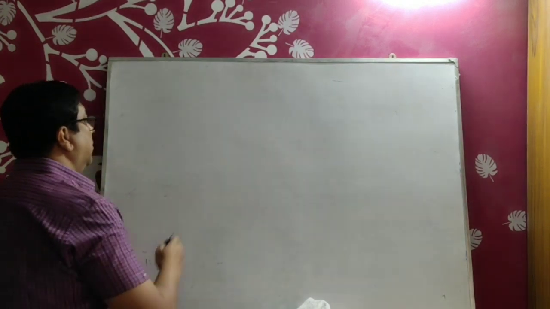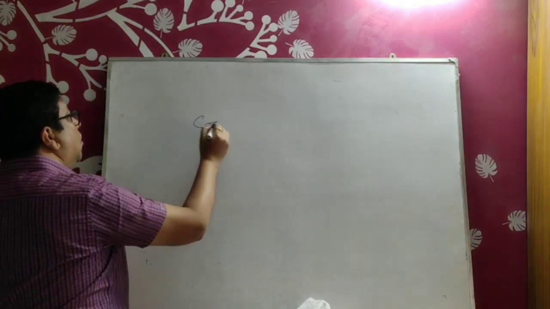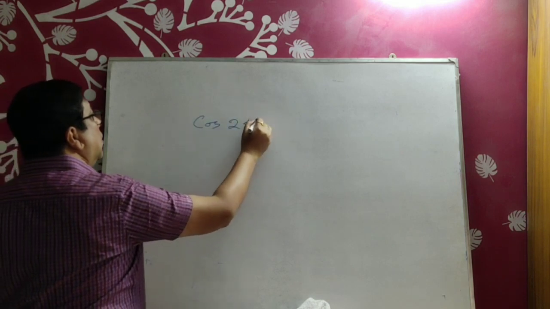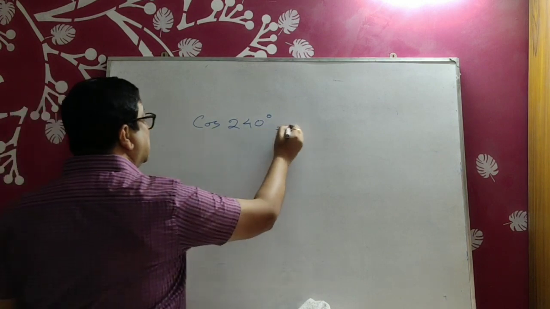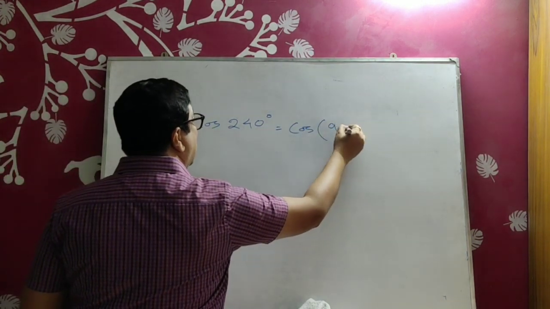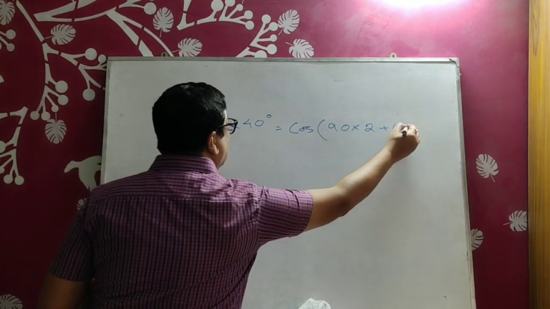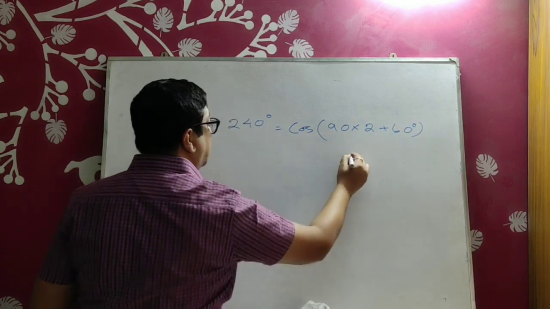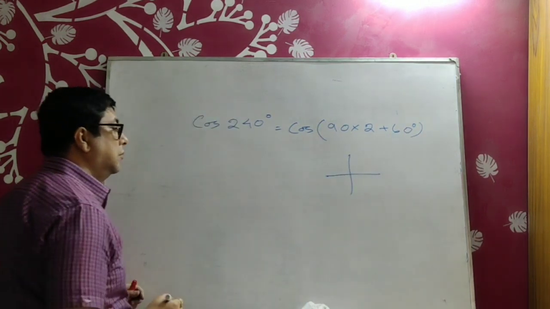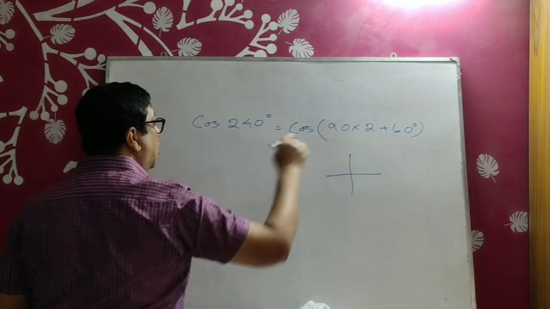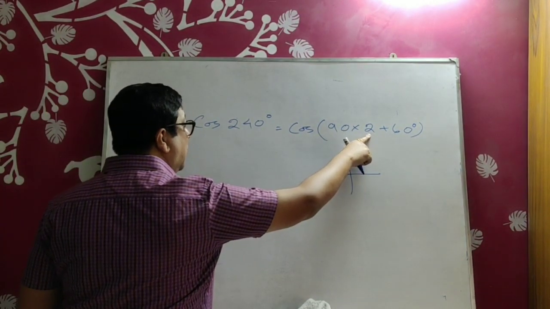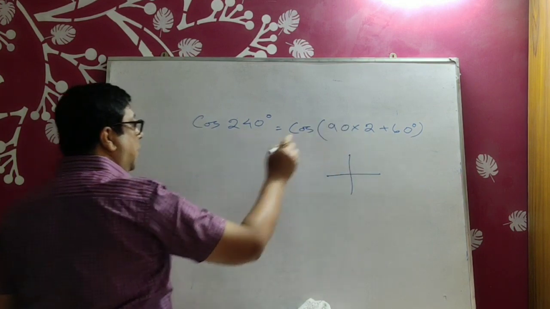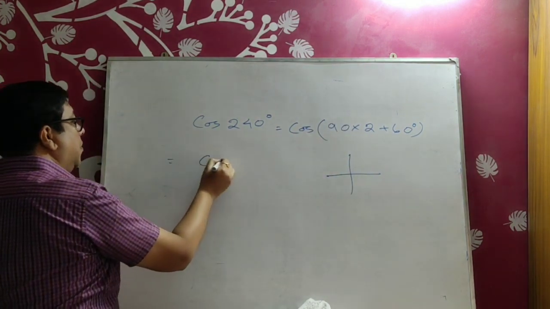Next example, cos 240 degrees. This can be written as cos of 90 into 2 plus 60. 2. Ratio remains the same because the multiple is an even number. Cos will be cos.